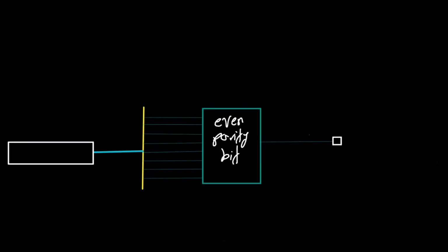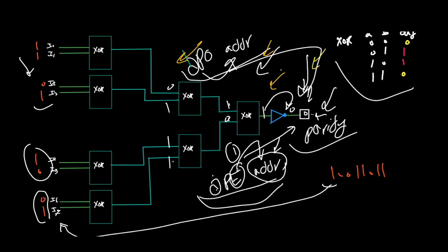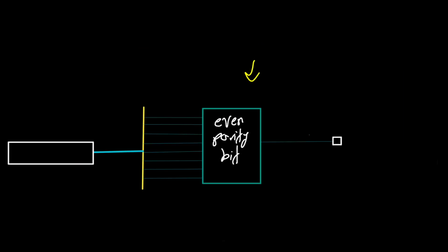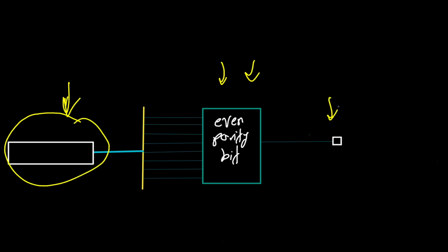Now I want to finally complete our ALU. First, this is the abstraction of the previously created parity bit circuit, which says if we have an 8-bit input, this circuit would check the number of ones in this 8-bit value. If we have an even number of ones, this bit would be 1. Otherwise, it's 0. So I call it the parity bit.